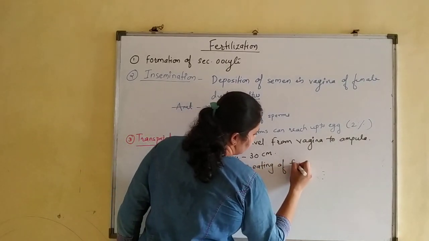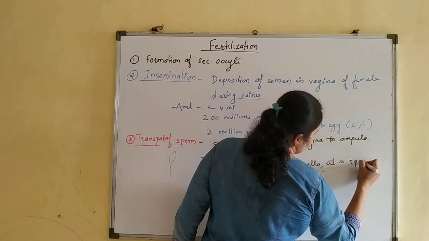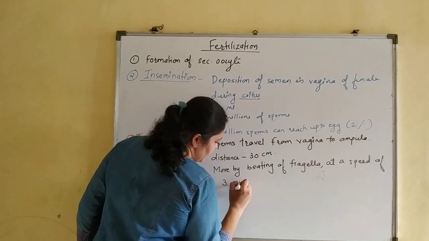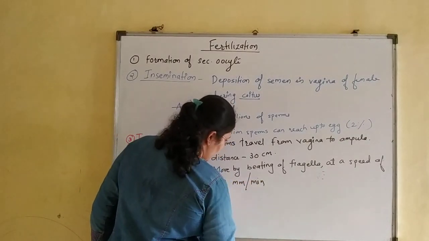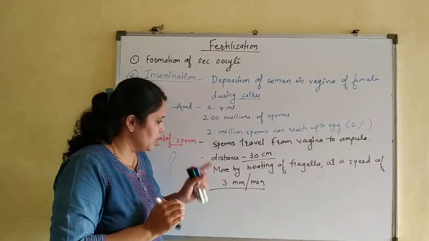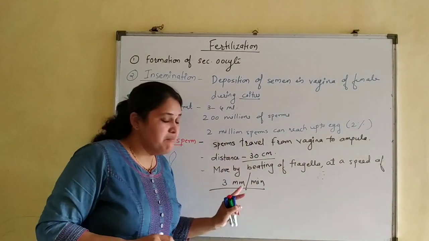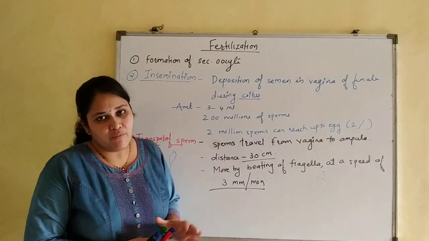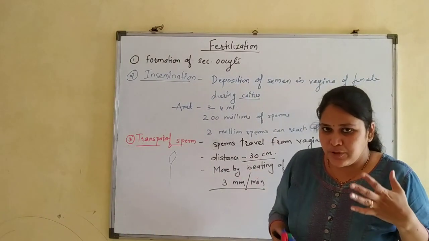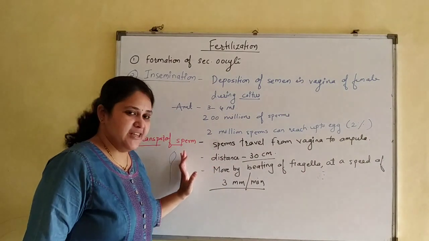At what speed? What is the speed of its transfer? 3 millimeters per minute. Very important. The total distance they are going to travel is 30 centimeters, at a speed of 3 millimeters per minute. From this you can calculate how much time a sperm needs to reach the egg cell once it gets deposited in the vagina. So in this way they are getting transported.